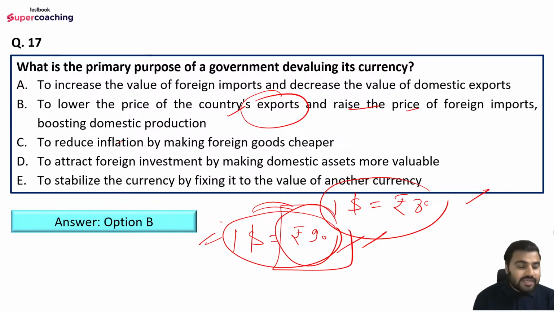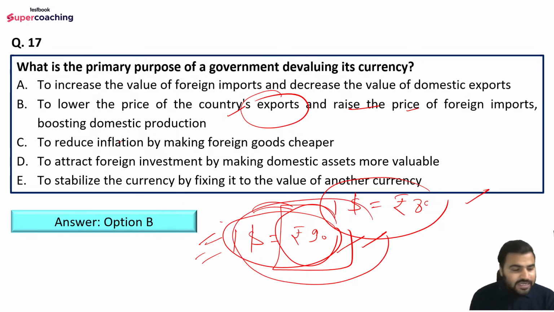The value of our currency is decreasing here, right? This is not the revaluation, this is rather a devaluation, because earlier we needed to spend rupees 80 in order to have 1 unit of dollar, but now since our currency is being devalued, we need to spend rupees 90 in order to have 1 unit of dollar.